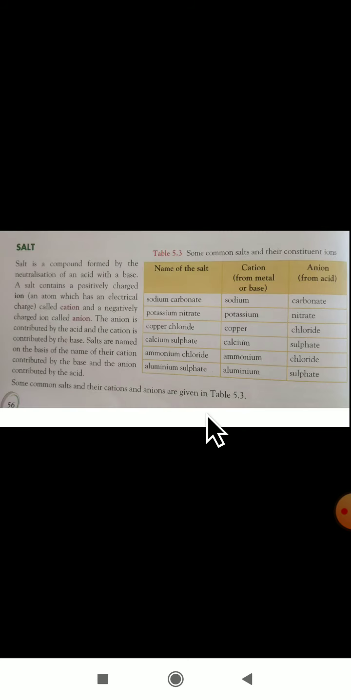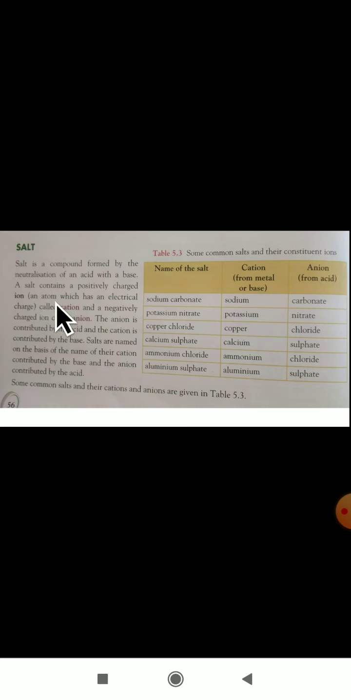Next we will see about salt. Salt is a compound formed by the neutralization of an acid with a base. What is salt? It is a compound. From where are we getting that compound? It is formed by the neutralization of an acid and a base. When the neutralization reaction takes place between an acid and a base, we get one compound, that is a salt. A salt contains a positively charged ion. What does that salt contain?